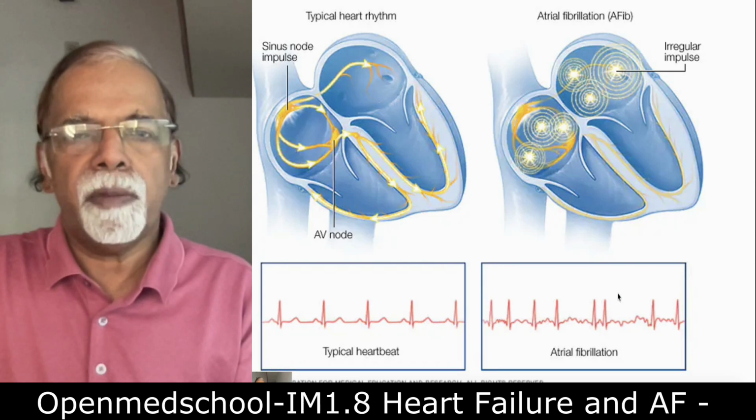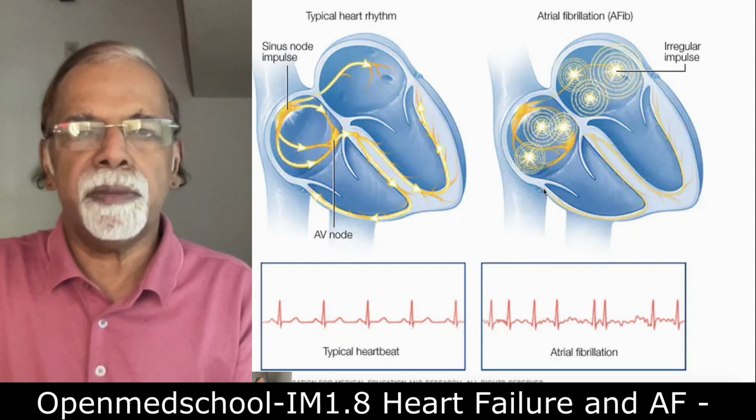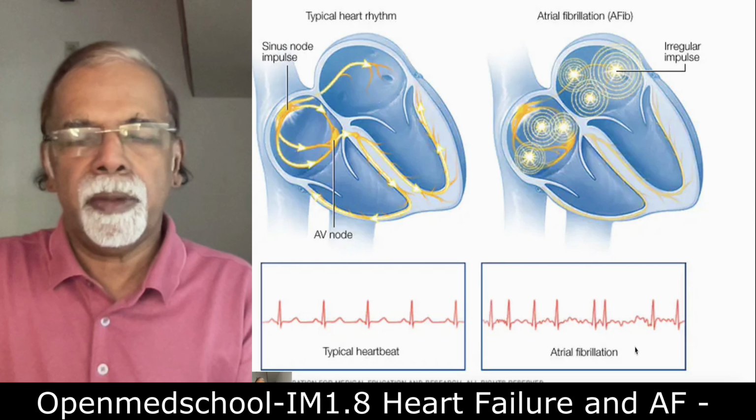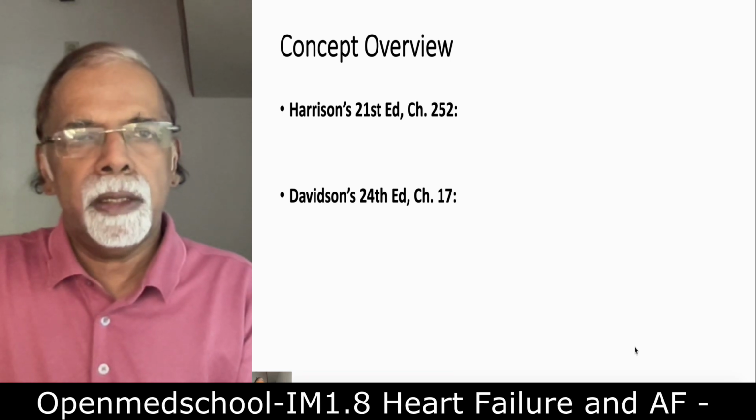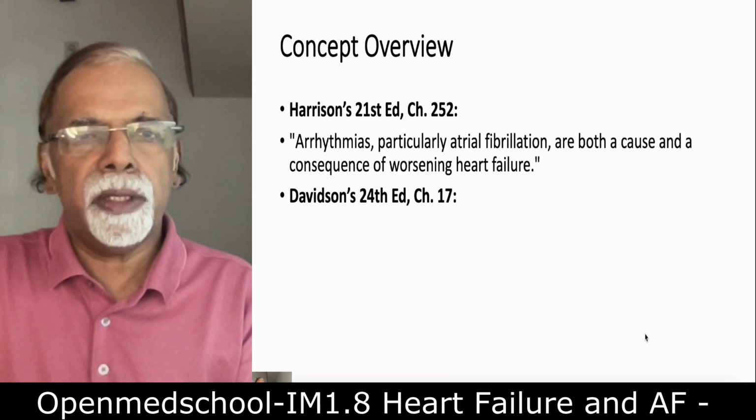So as we know, in atrial fibrillation the pulse is irregular like this. This is a normal sinus rhythm, and this is due to the re-entry circuits occurring in the left atrium, especially around the pulmonary veins. We'll go to the main concept.